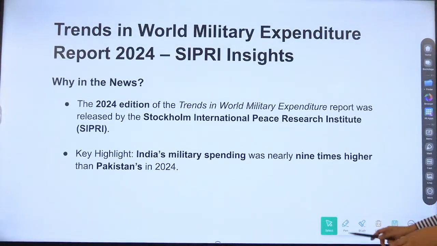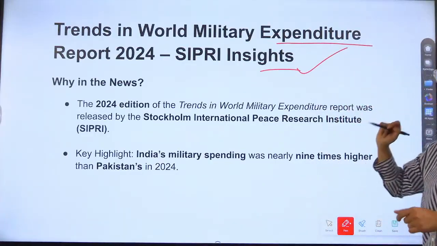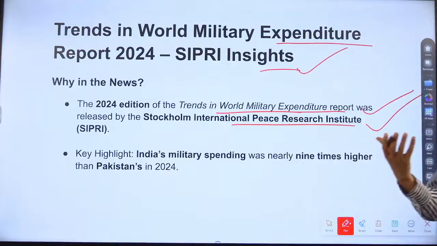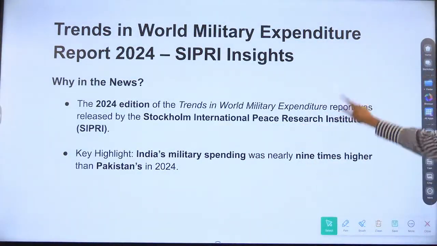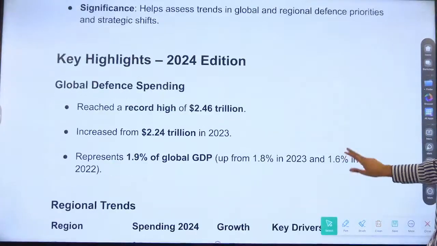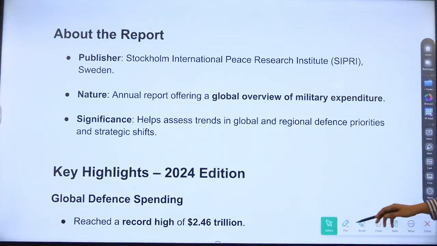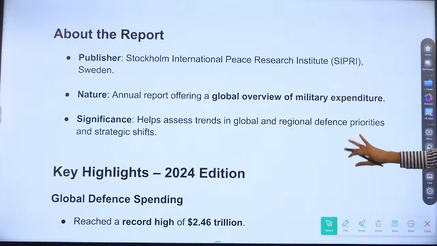Trends in World Military Expenditure, Report 2024, SIPRI Insight. SIPRI is what? Stockholm International Peace Research Institute. This is the 2024 edition, and it tells us about the trend in world military expenditure. So it is telling that India has outpaced Pakistan. 9 times more expenditure is there in India than Pakistan. Publisher is SIPRI, and the nature is an annual report offering a global overview of military expenditure of countries.